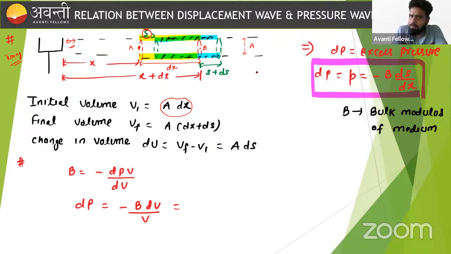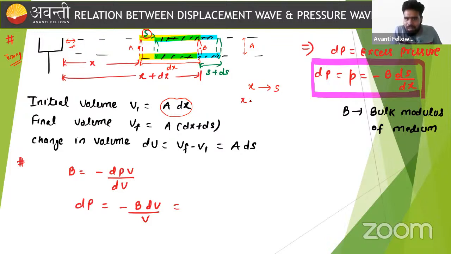Okay. At the same time, if you are interested in the displacement of the point B, we can say this particular point which lies at distance x, the displacement or oscillation that it performs is s.